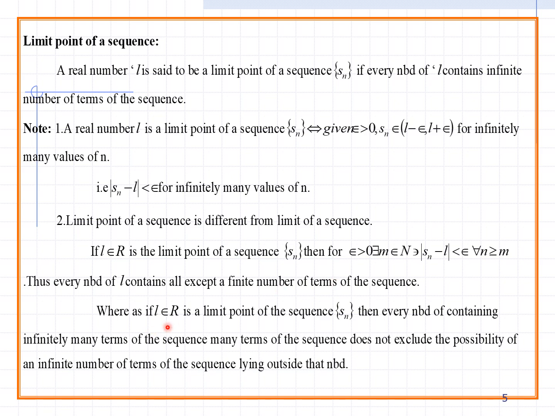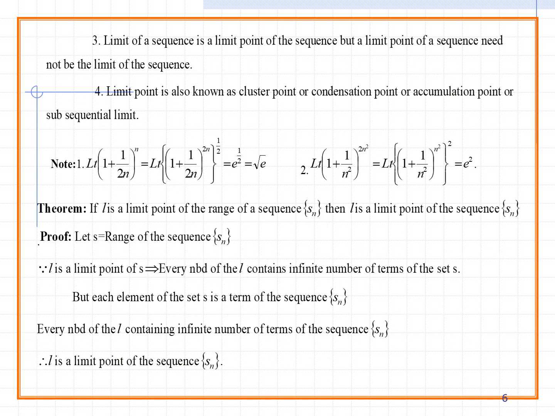Whereas if L is a limit point of the sequence Sn, then every neighborhood contains infinitely many terms. For example, take L as the finite number 2; you can take infinitely many neighborhood points, which is why we say infinitely many terms of the sequence. This does not exclude the possibility of an infinite number of terms of the sequence lying outside the neighborhood.